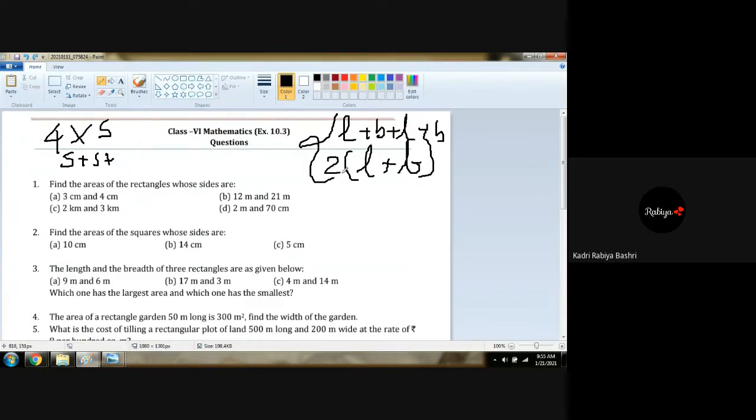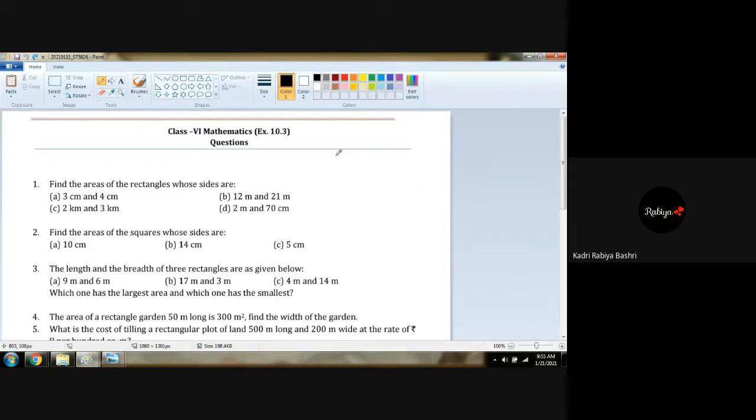So now the perimeter concept is over. From exercise 10.2, we have started finding the area. So what is the formula to find the perimeter of a square? 4 into side. Do you remember? We just wrote it. Perimeter of a square was 4 into side.